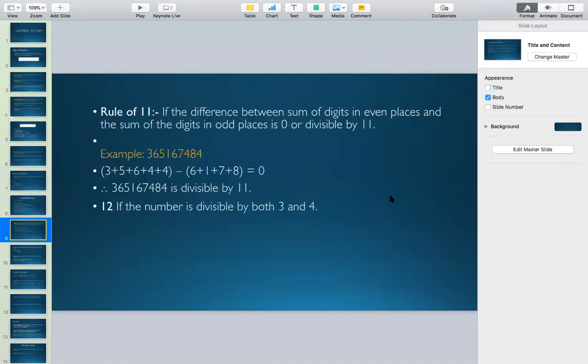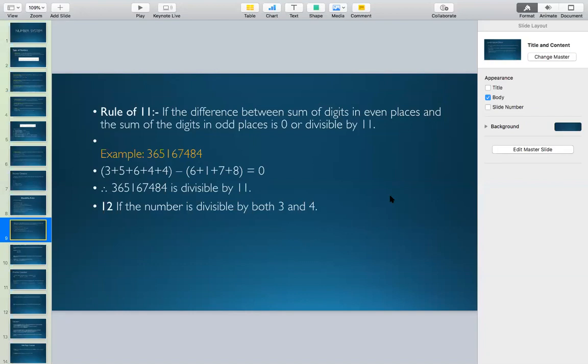Next, rule of 11. So here comes the rule of 11, guys. The rule says if the difference between the sum of digits in even places and the sum of digits in odd places is 0 or divisible by 11, then the given number is divisible by 11. And to explain this rule, I have simply shown you an example.